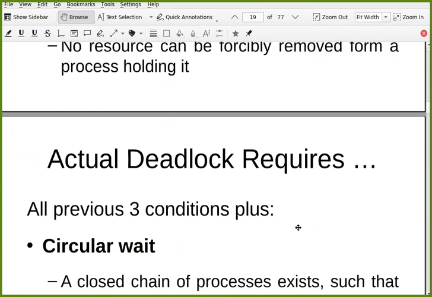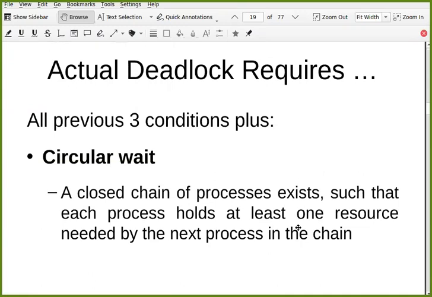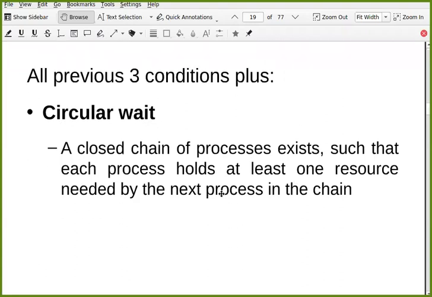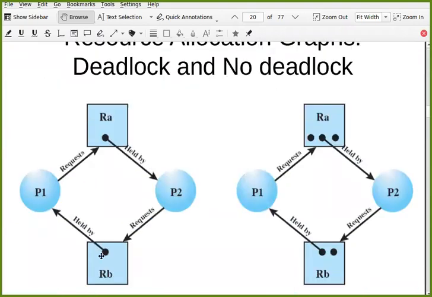But actual deadlock occurs when you have all those three conditions plus circular wait. When you have all those three previous conditions plus circular wait, that is a sufficient condition. A closed chain of processes exists such that each process holds at least one resource needed by the next process in the chain. That is called circular wait.